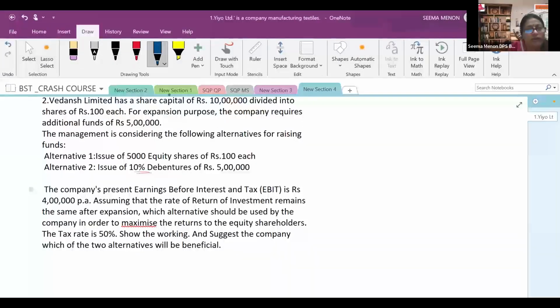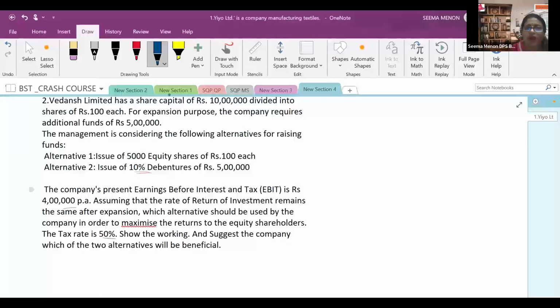Now, the company's present earning before interest and tax is rupees 4 lakh. Assume that the rate of return on investment remains the same after expansion. Which alternative should be used by the company in order to maximize the return to the equity shareholders? The tax rate is 50%.